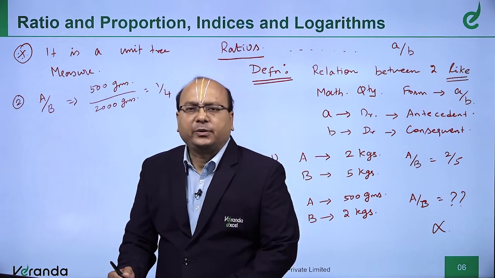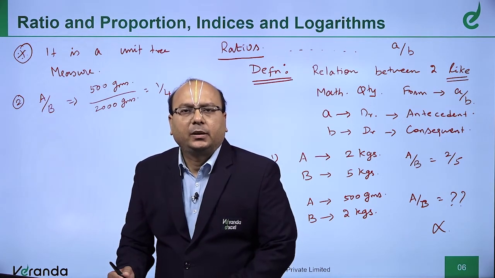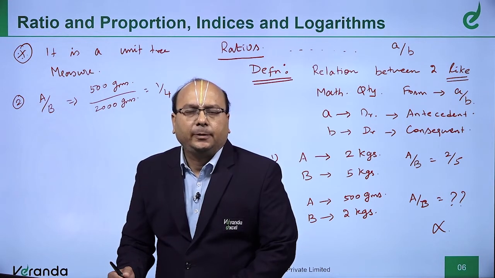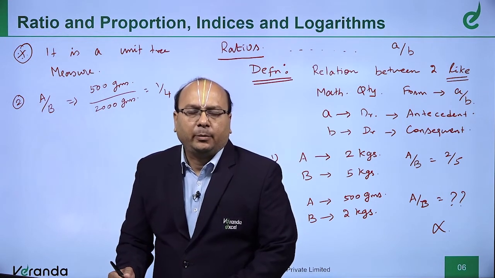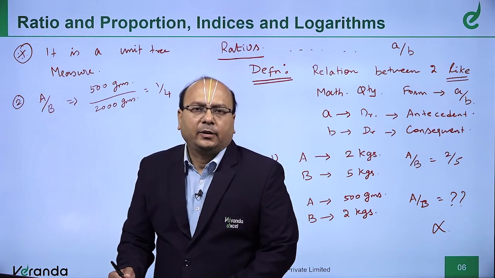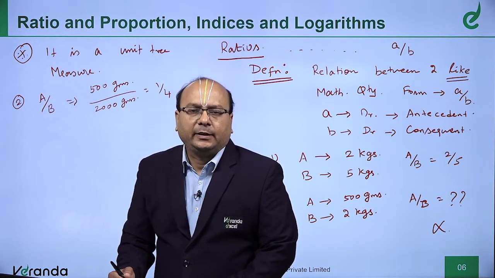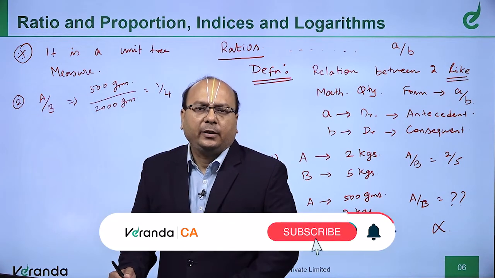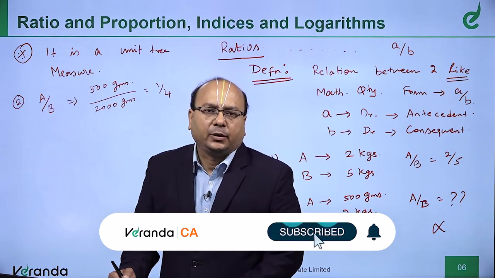So, the definition of ratio is that it is a relationship between two like mathematical quantities. It is written in the form A by B. A, what is written in the numerator, is called antecedent. B, what you write in the denominator, is called consequent. Ratio is a unit-free measure.